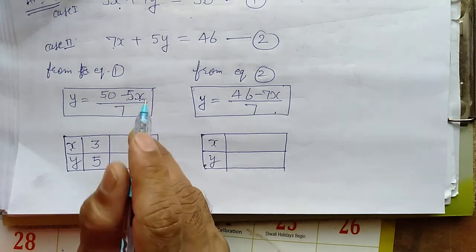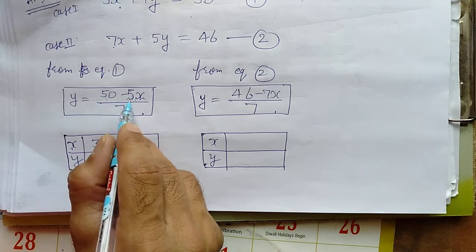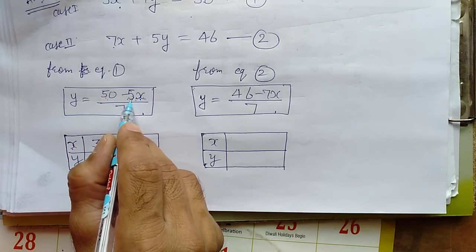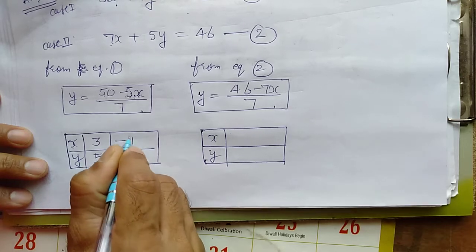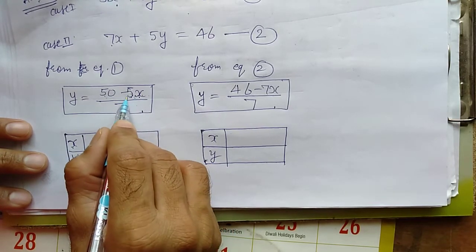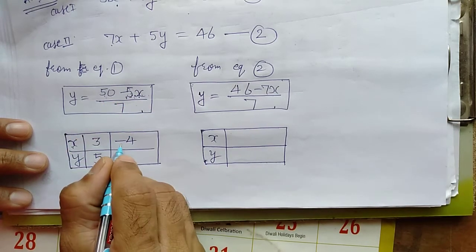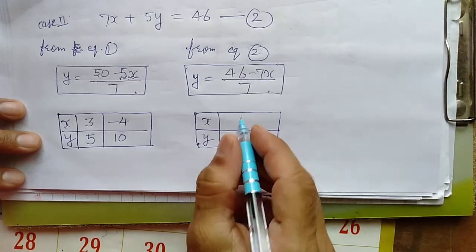If x is minus 4, 5 times 4 is 20, and 50 minus 20 is 30. So no, plus will come, na. So suppose I take here minus 4. Minus 4 multiplied by minus 5 is 5 times 4 is 20, plus 20 will come, and 50 plus 20 is equal to 70. So 10 will come, right? 7 times 10 is 70.